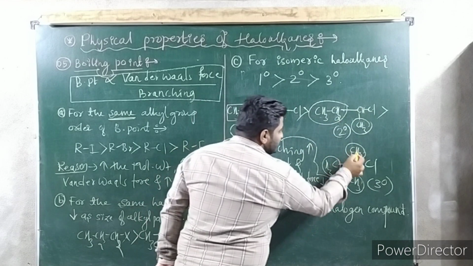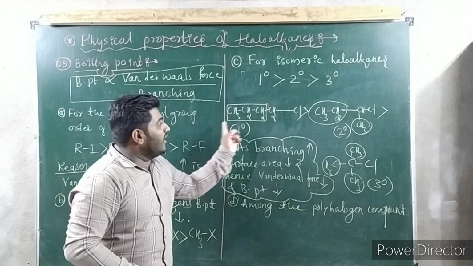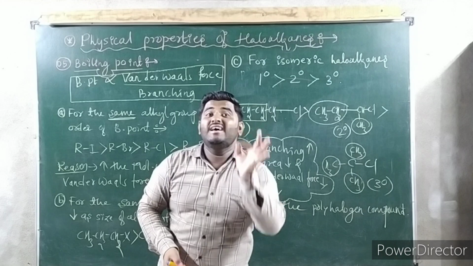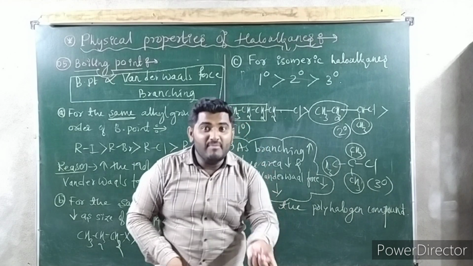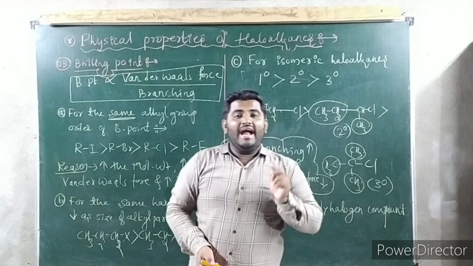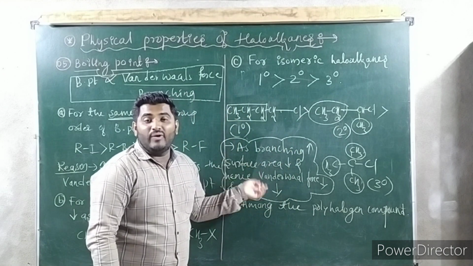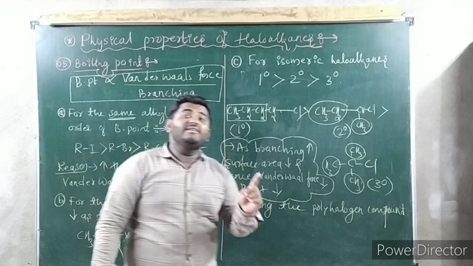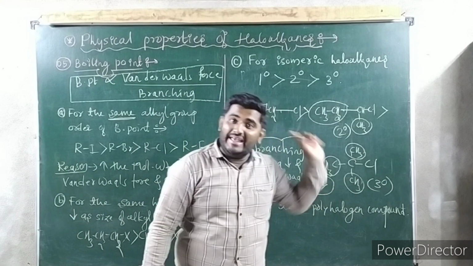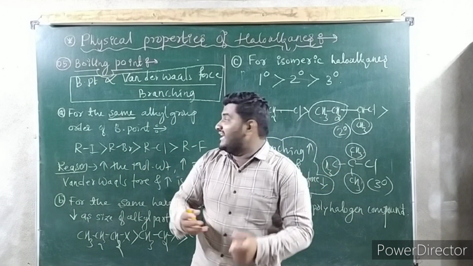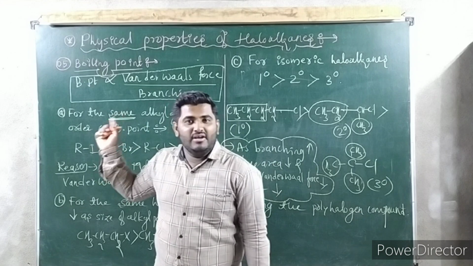9 hydrogen. 3 plus 3 plus 3. 9 hydrogen. So in all cases I have taken, the molecular formula is same. So if the molecular formula is same and the halogen is primary, secondary and tertiary, you apply this concept. This concept is applicable only when the molecular formula is same. If the molecular formula is different, again you have to apply the molecular weight concept.